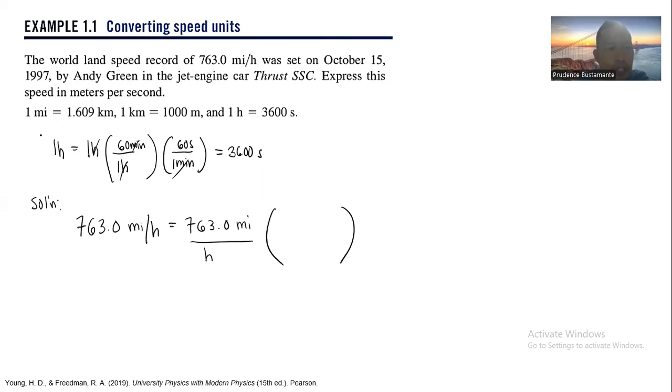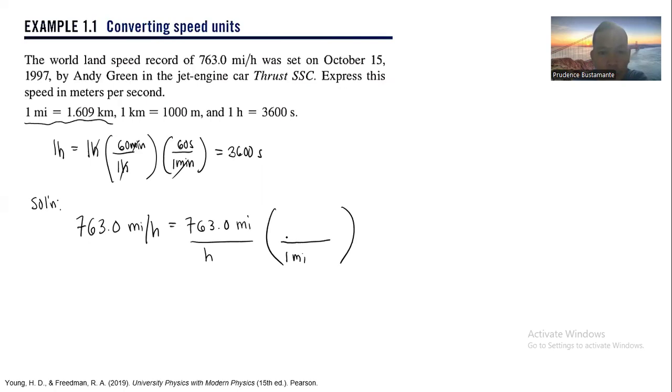What should we use? We need to cancel the mile. To cancel the mile, you need to put the mile in the denominator, because this is in the numerator. So we have 1 mile.